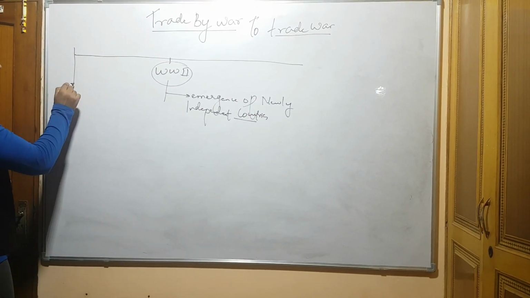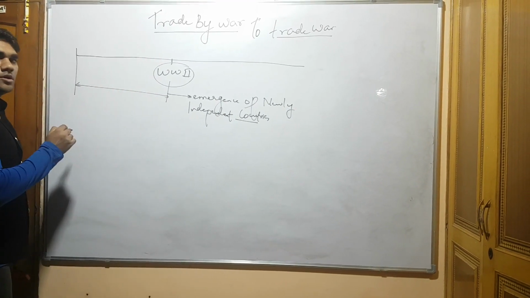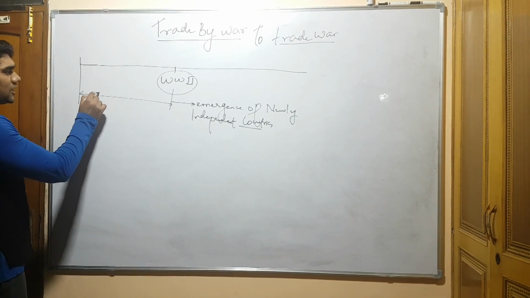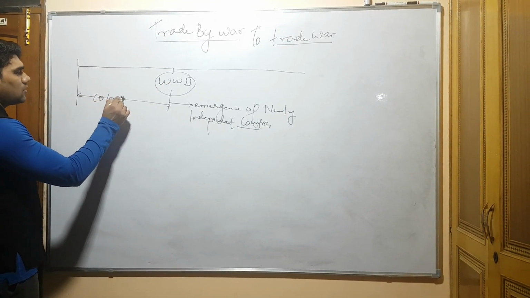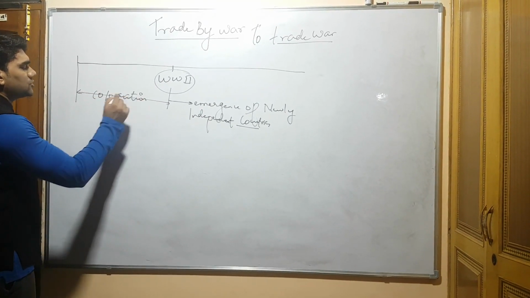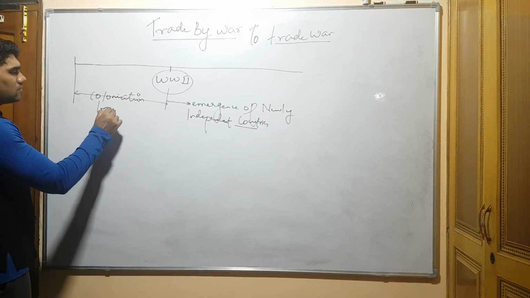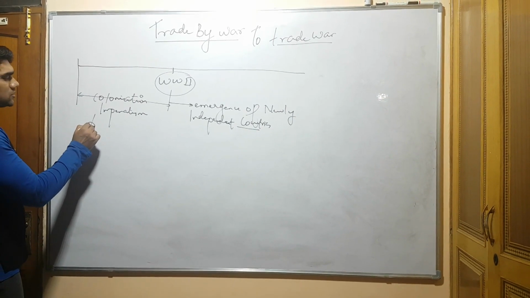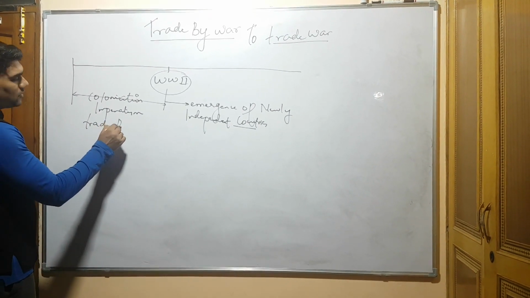Before that period, there was trade by war. How? This was the era of colonization. This was the era of imperialism. This was the era of trade rivalries.